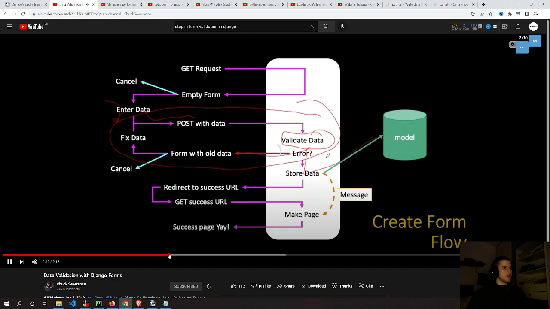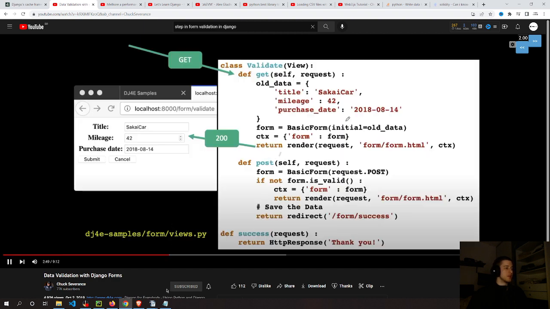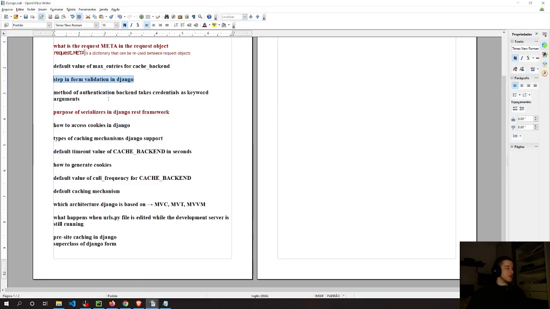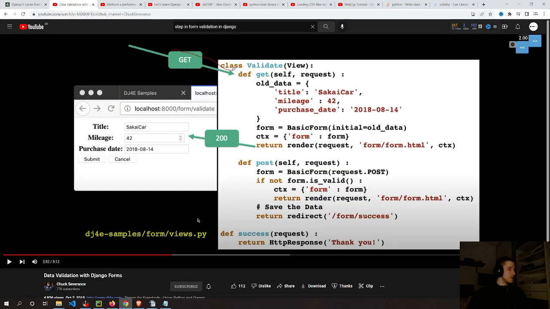I think I watched this video already, but I don't think that's what they're asking here, probably. Because I remember there's something about a form validation that is different. It's something that you can use, I think, that is different than doing standard form validation.